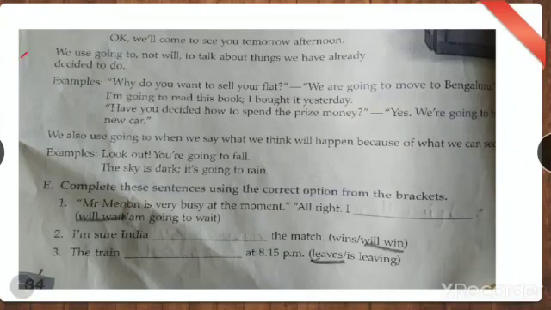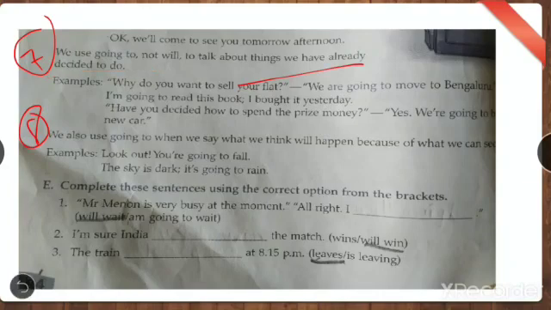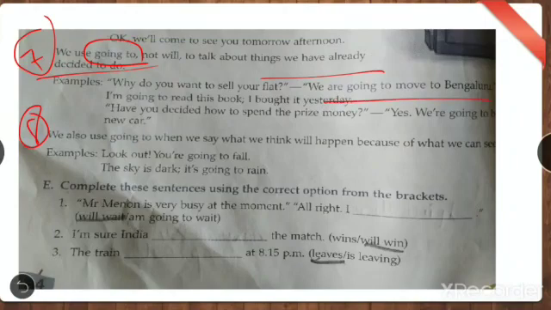Let's continue. The last two points are there, most probably 7 and 8. We use going to, not will, to talk about things you have already decided to do. Now you can even use going to when you already decided something that you're going to do. Why do you want to sell your flat? We are going to move to Bengaluru. See, they already decided they are going to move, right? So you used going to.